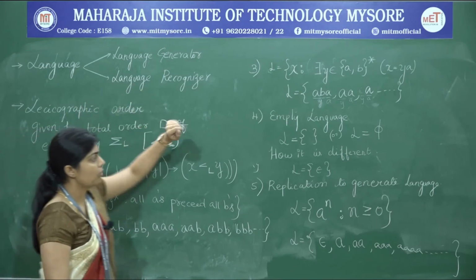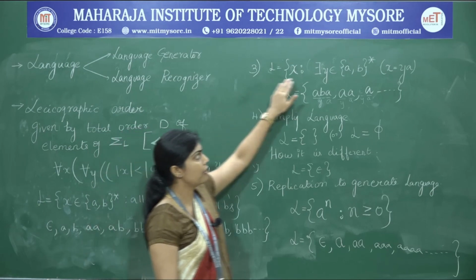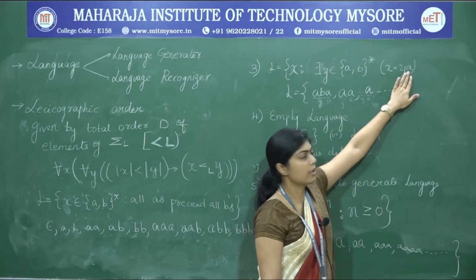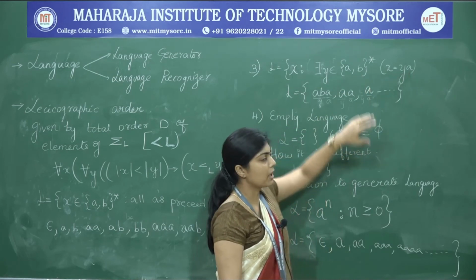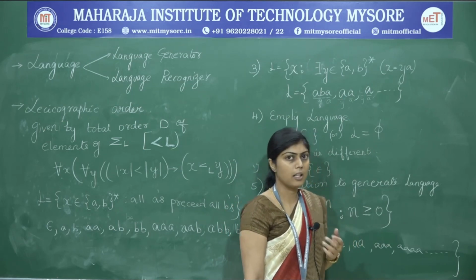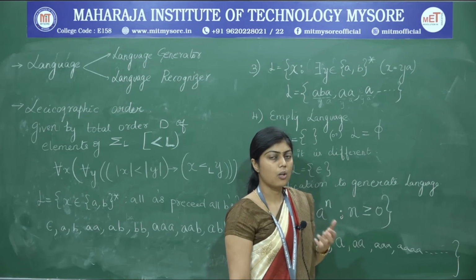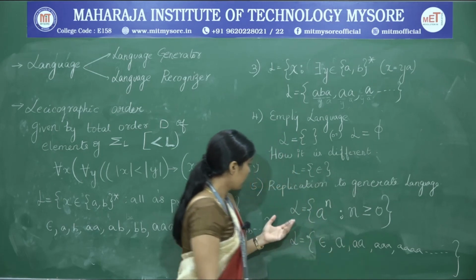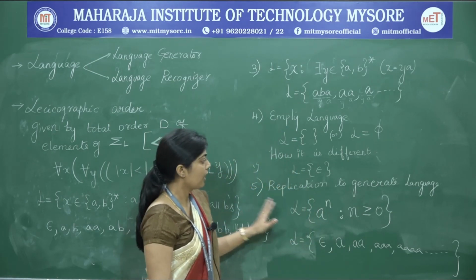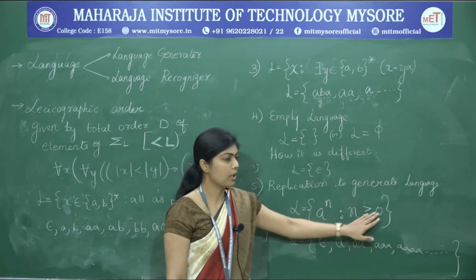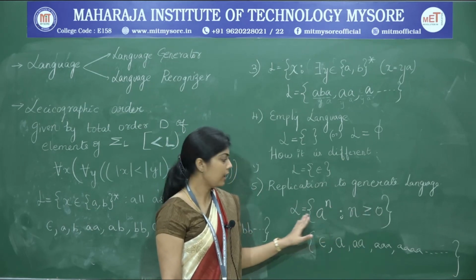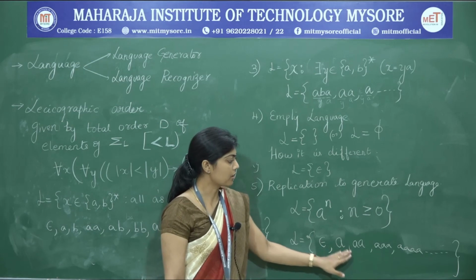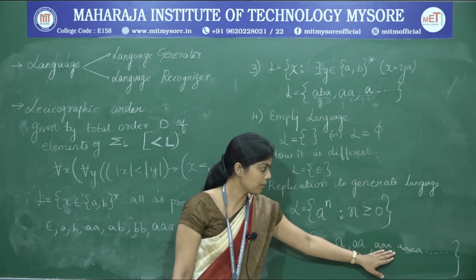So, here we have seen two examples. We will take up the first example, where we are putting a constraint on x saying that it has to have some string before it ends with a. Therefore, it is going to pick up the strings and check whether each one of them is ending with a, and say true or false, that is whether the string belongs to the language or not. Next, we have another example in the 5th point. We have a to the power of n, where n is greater than or equal to 0. This is the case where the language is defined as a language generator, because a to the power of n is generating the set of sequence here.